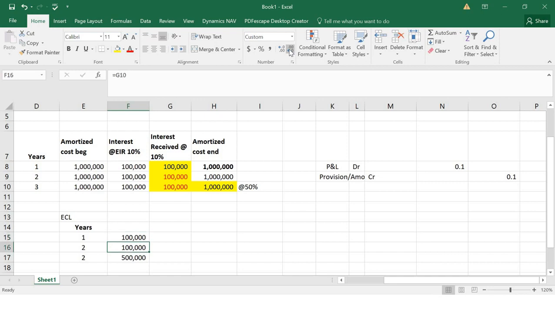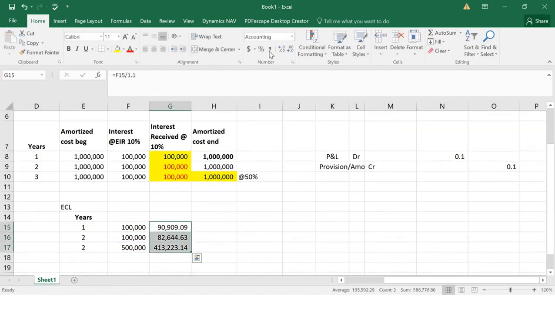Then what we did, using the original effective interest rate, which was 10%, we got the present value of these cash flows. Hope you can remember this example.